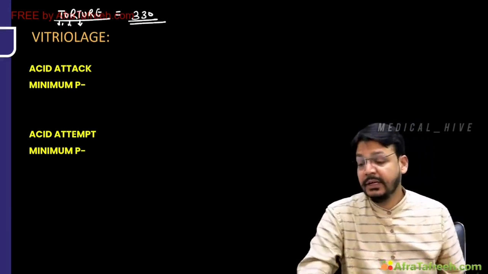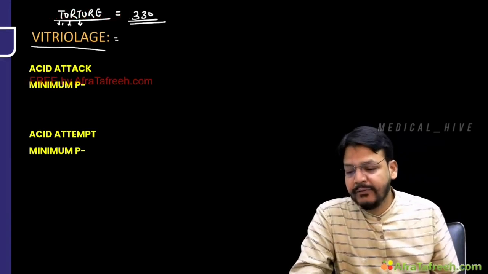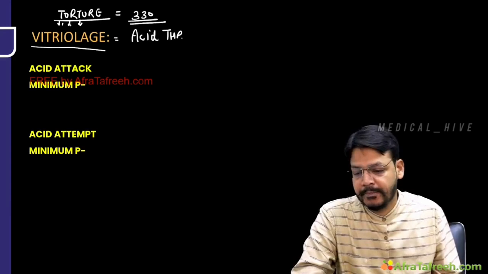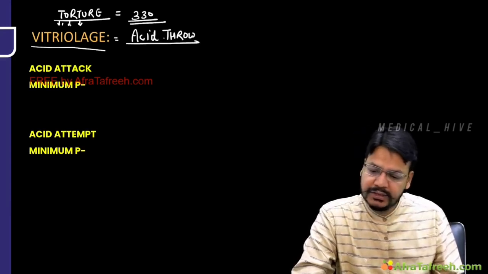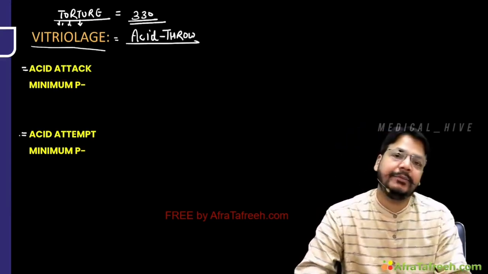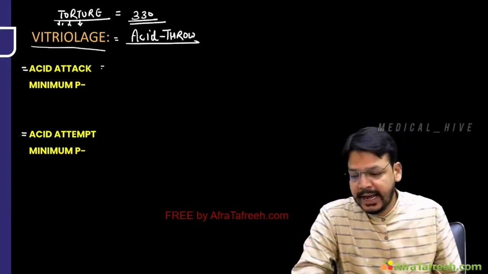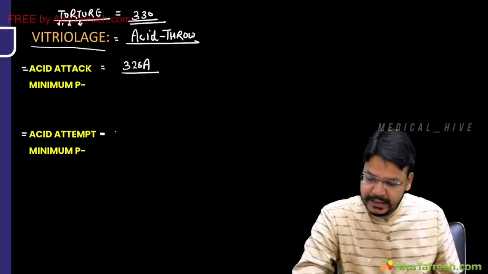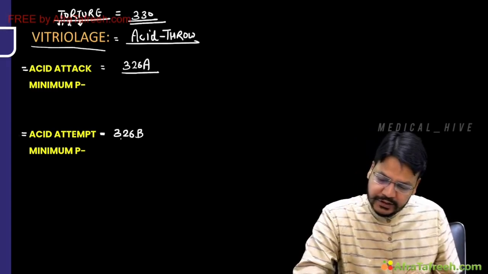This I discussed. Anyways, vitriolage. My dear friend, vitriolage is acid throwing. This is known as vitriolage. And 2 IPCs are there, acid attack and acid attempt. Acid attack is 326A and acid attempt is 326B.